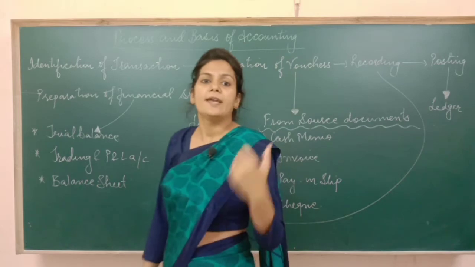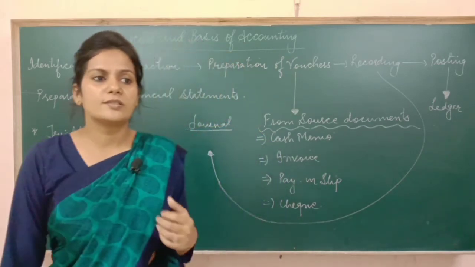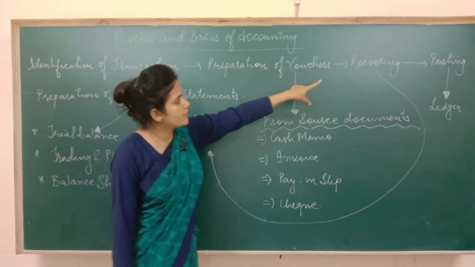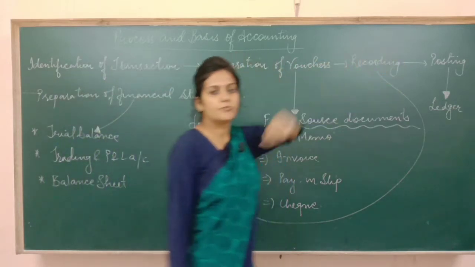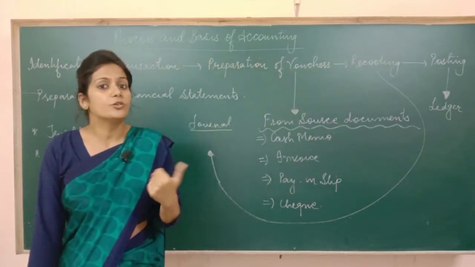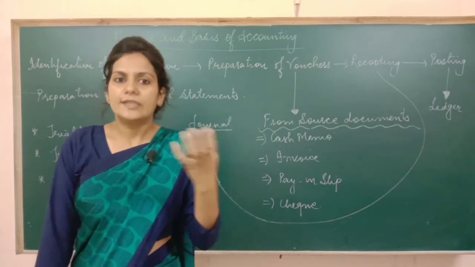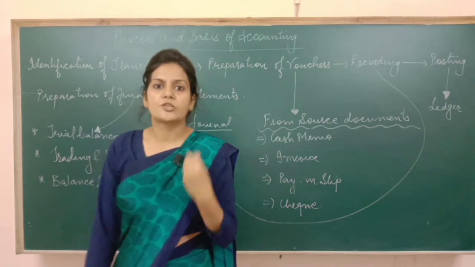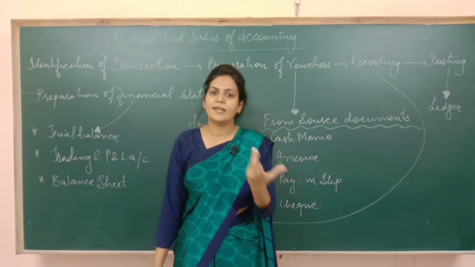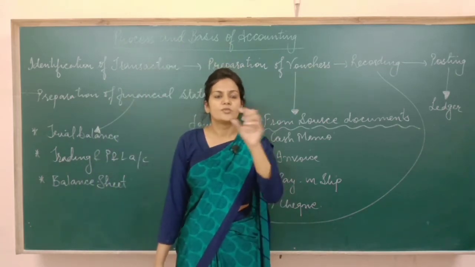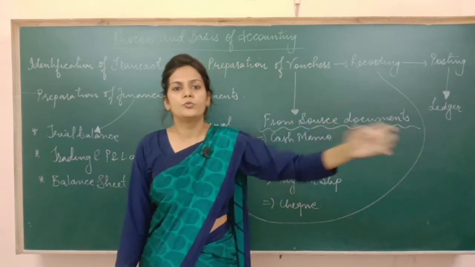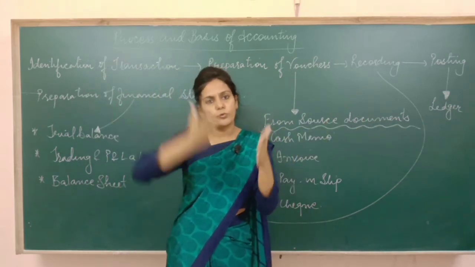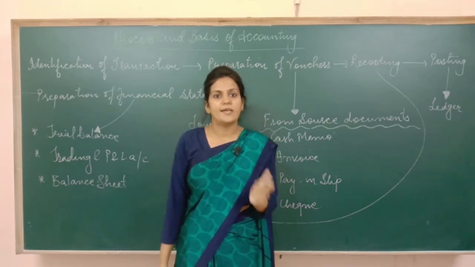Now whenever any transaction occurs in the business, it may happen that while recording the transaction or while posting the transaction some error occurs, because to err is human, right? A mistake can happen to anyone, while recording transactions or posting transactions. What kind of error? Suppose in place of 2000 you have written 2 lakh. Suppose in place of 200 you write only 20. So such amount errors can happen.